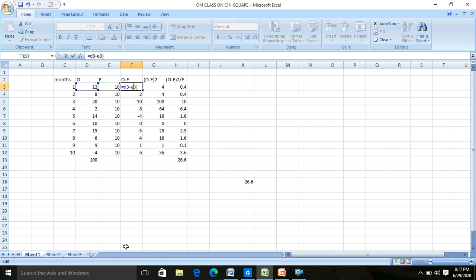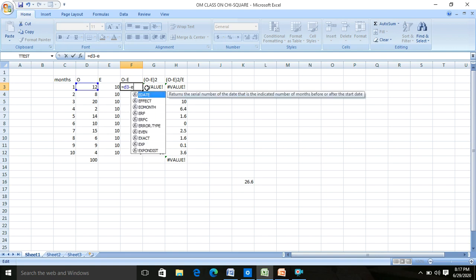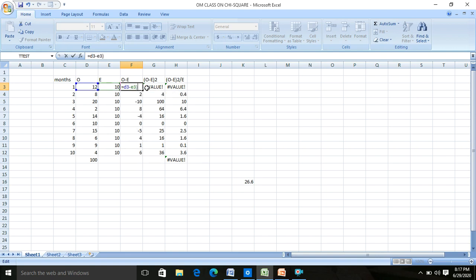Give the bracket down. You drag it down and then you will get the values minus 2, 10 and so on.